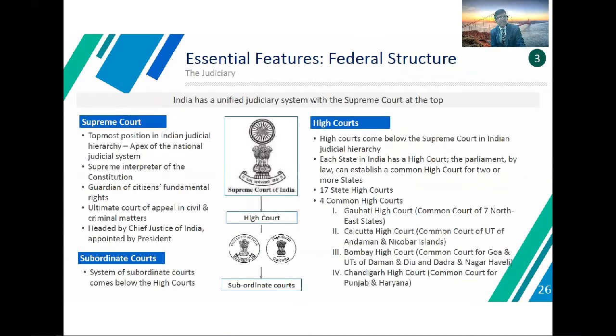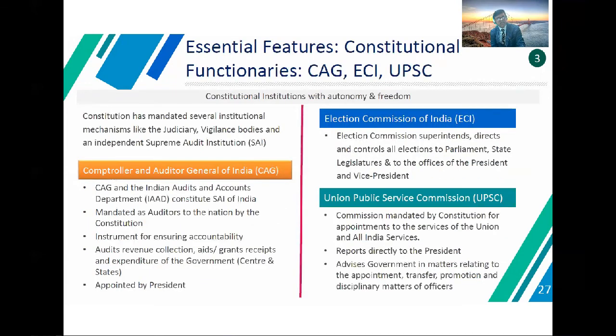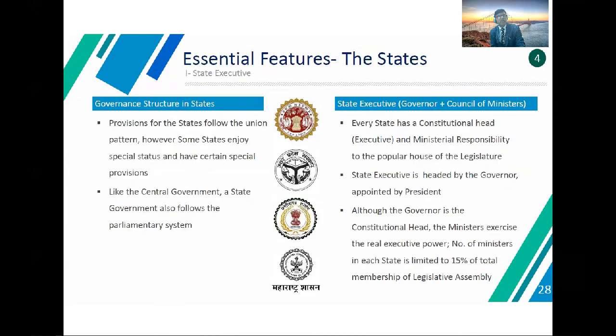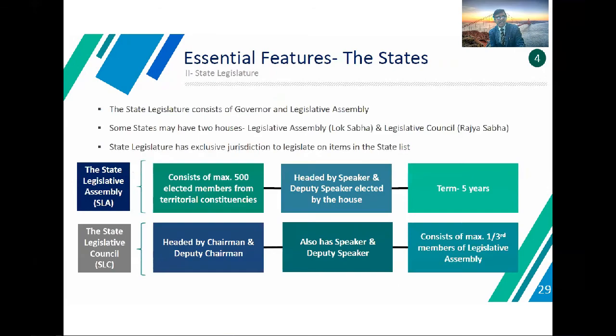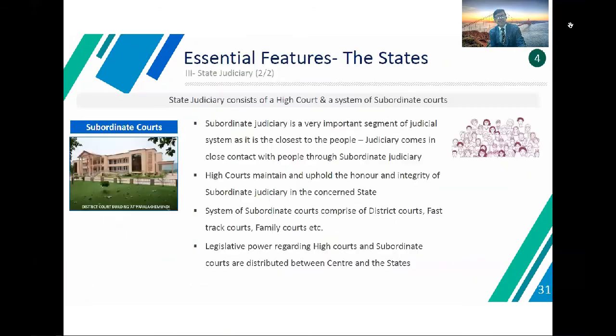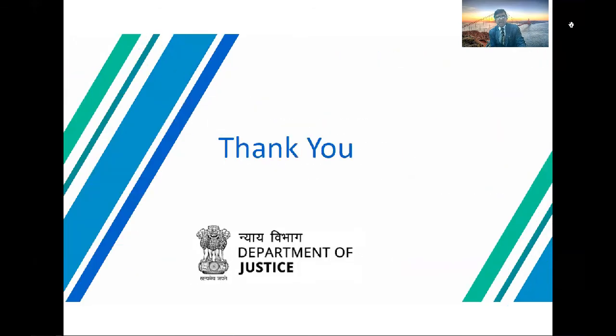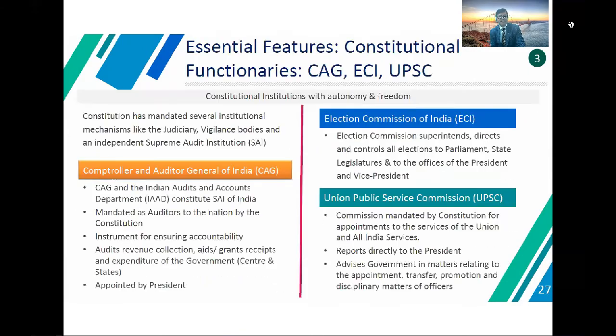India has a unified judicial system with the Supreme Court at the top, with defined roles, responsibilities, and work structures. Other essential constitutional bodies are the CAG and UPSC. There are also essential features of the states. So this is all about the Department of Justice presentation.